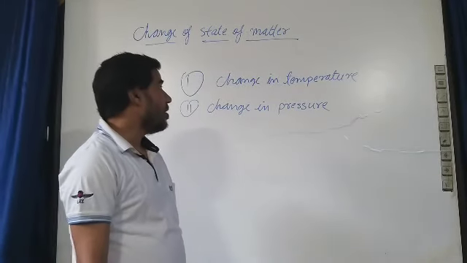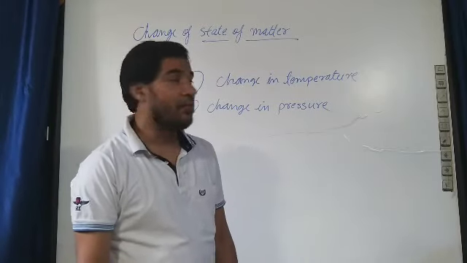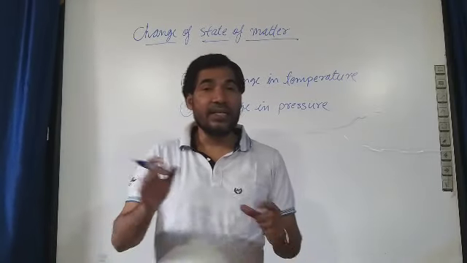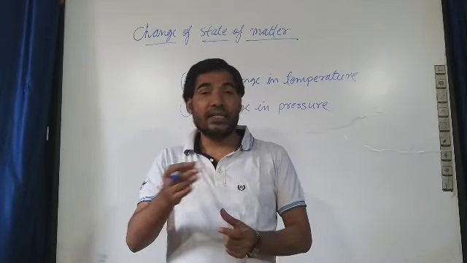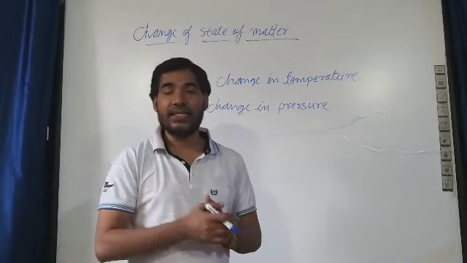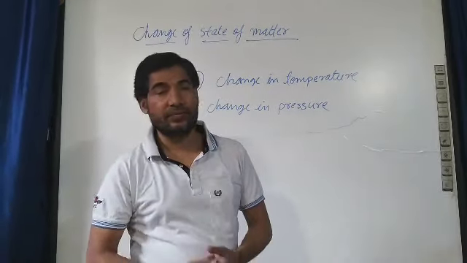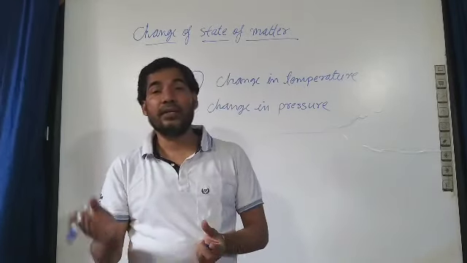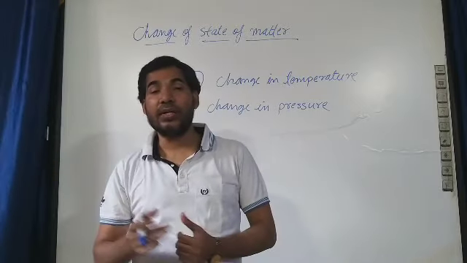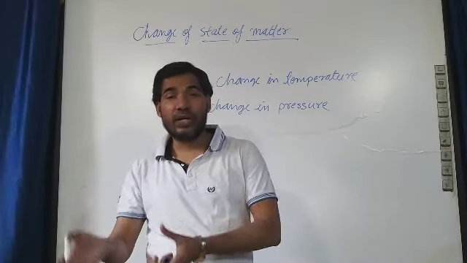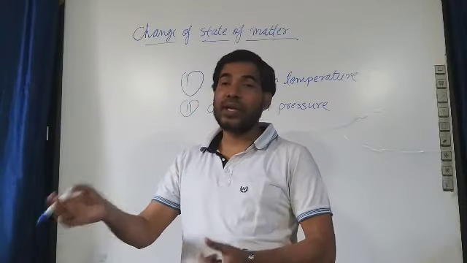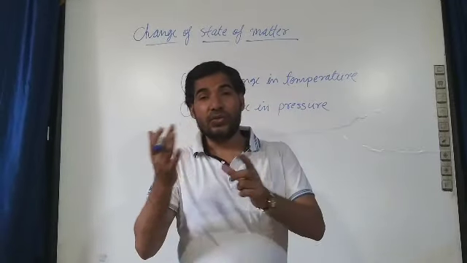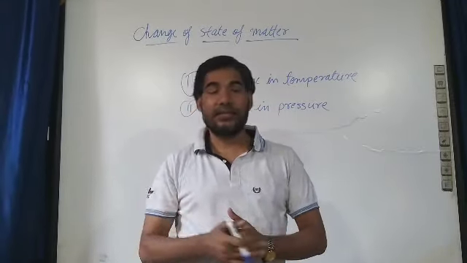Now we will see how to change the state of matter by changing the temperature. Listen, when we increase the temperature or when we decrease the temperature, in both cases we can change the state of matter. If you increase the temperature, then any solid changes into liquid, and when we increase the temperature of a liquid, that liquid changes into gaseous state. So by increasing temperature, we can convert solid into liquid or liquid into gas.